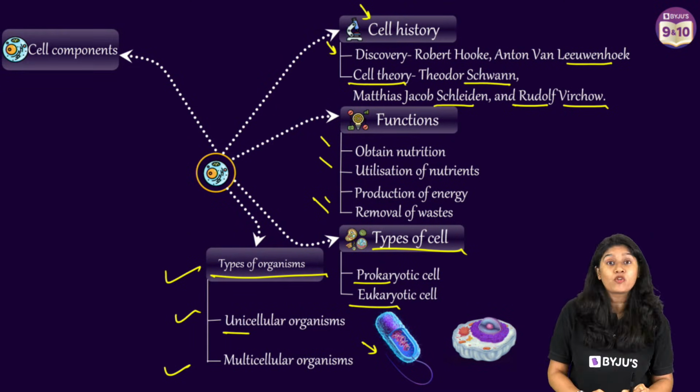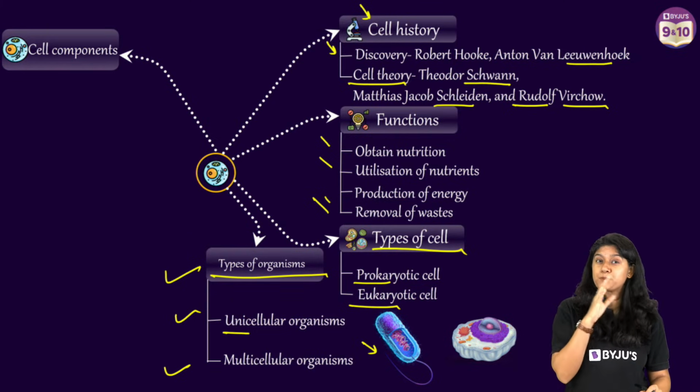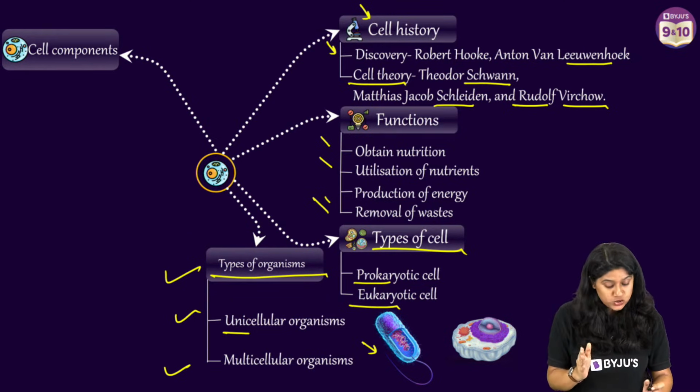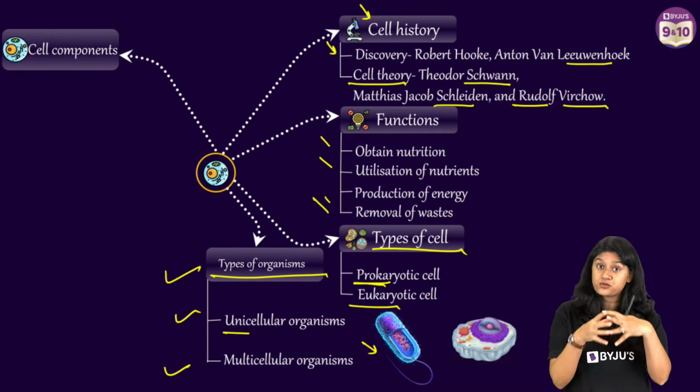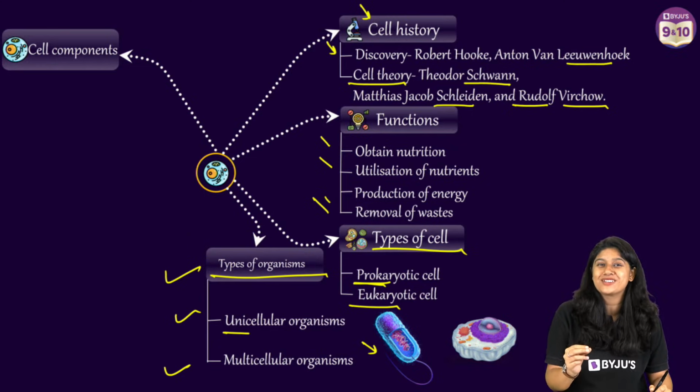The example is bacteria, and we call those cells prokaryotic cells. It's a very important difference for all of us to remember between prokaryotic and eukaryotic cells. In prokaryotic cells, the genetic material is freely suspended in the cytoplasm of the cell, and the example is bacteria.